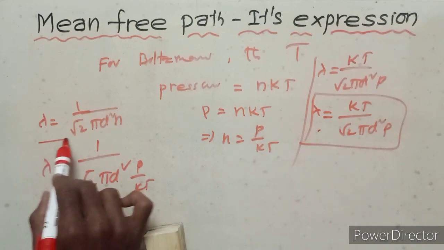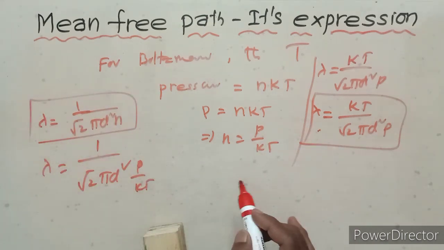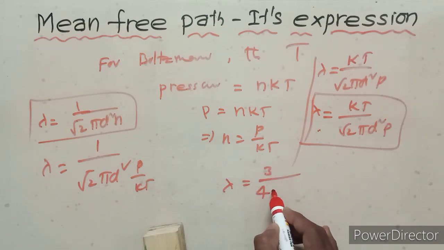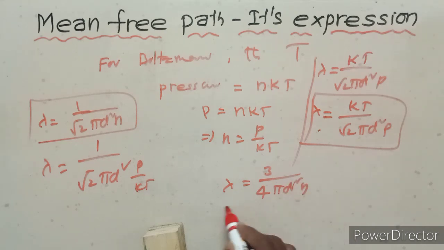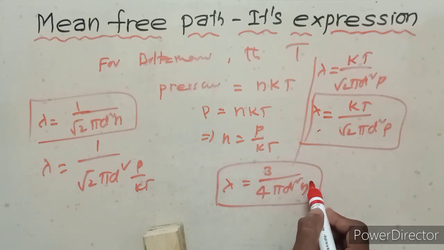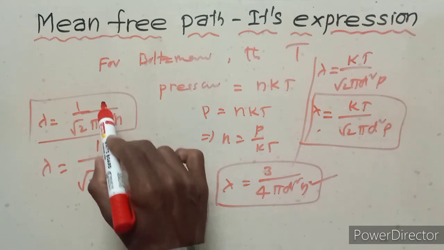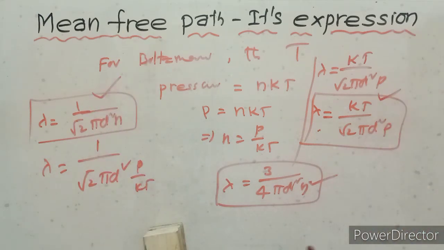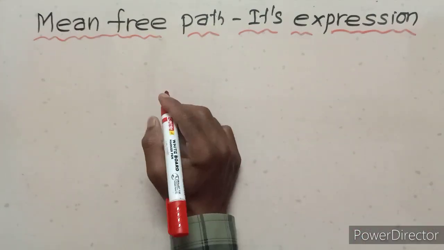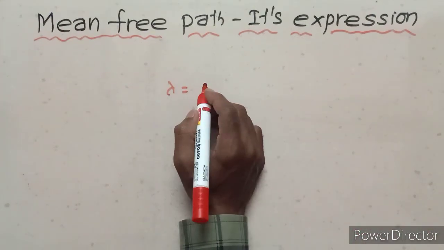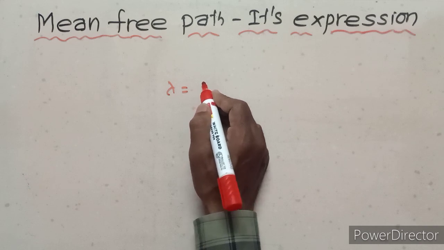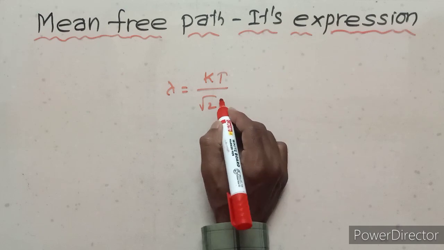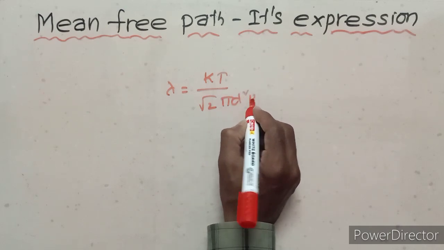This is the Maxwell's consideration. Lambda equals 3/4 upon pi d square n is only the Boltzmann consideration. This is only the Maxwell's consideration. This is the Boltzmann and Maxwell's consideration. Finally, the Boltzmann and Maxwell's consideration gives kT upon root 2 pi d square P.